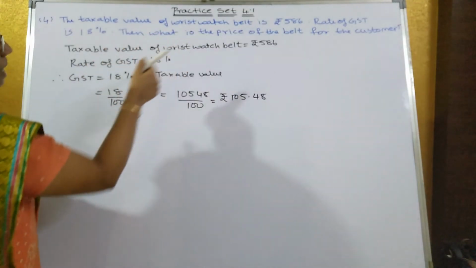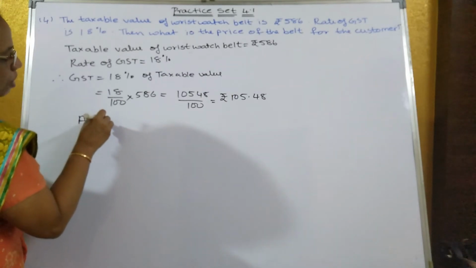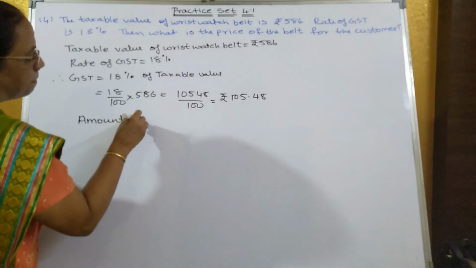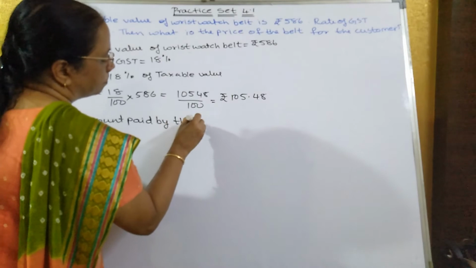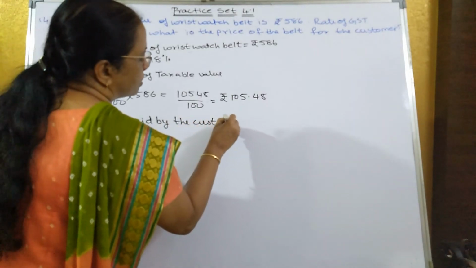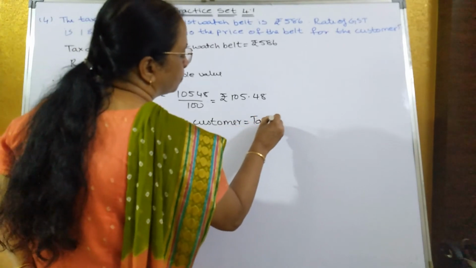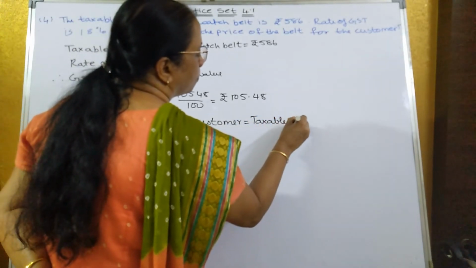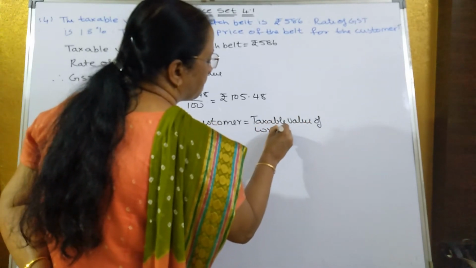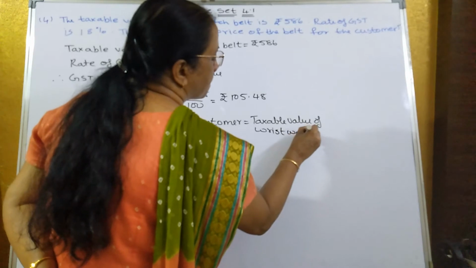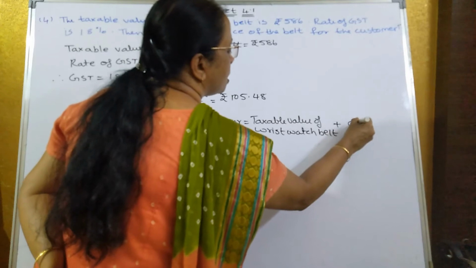So the amount paid by the customer. What is the price of the belt for the customer? How much will he pay? Amount paid by the customer is equal to the taxable value of the wristwatch belt plus GST.